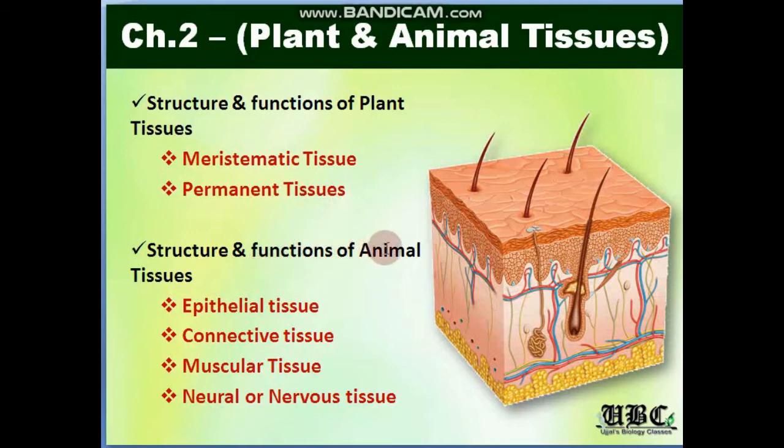Next, talking about animal tissues, we have the epithelial tissue, which forms a covering, like our skin is an example of epithelial tissue. Going inside, we have the connective tissue. The best examples are our blood, our bones, and cartilages, which are all examples of connective tissue. Moving further ahead, we consider the muscular tissue, the muscles. And finally, we will be studying the neural or nervous tissue.